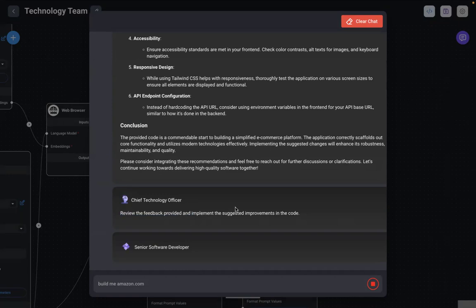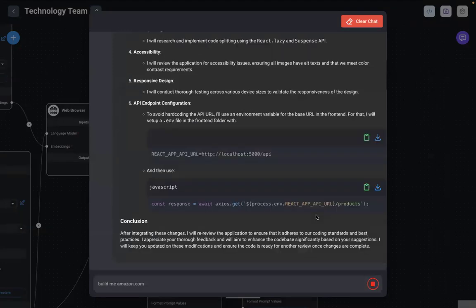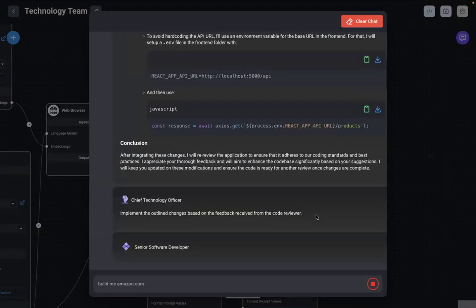It's saying review the feedback provided and implement the suggested improvements in code. This back and forth will continuously go on until the CTO, who is our head, is happy with the response. What's going on here is not in my control either. They are going to talk like a human team.